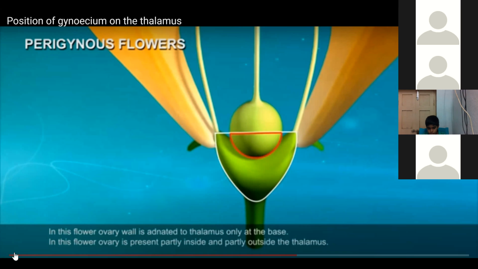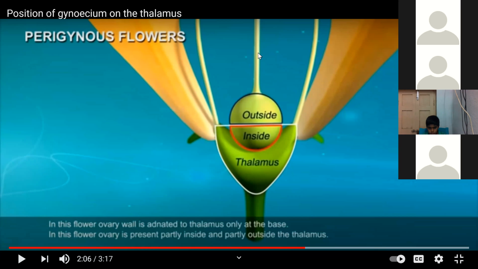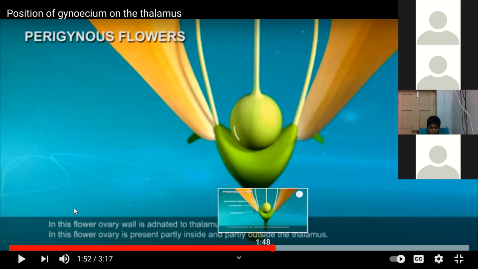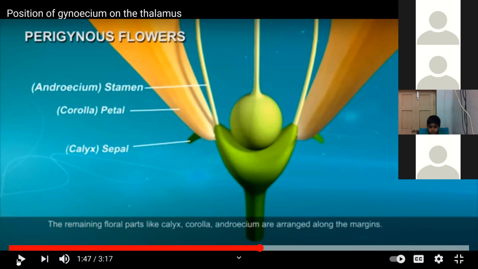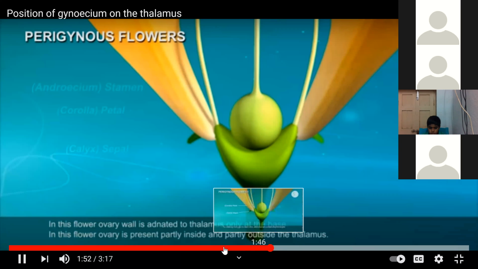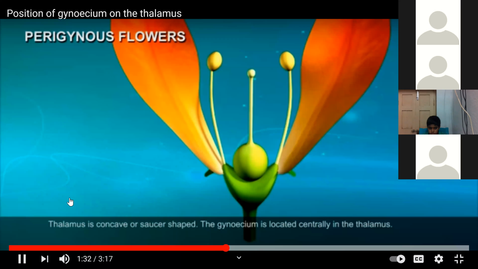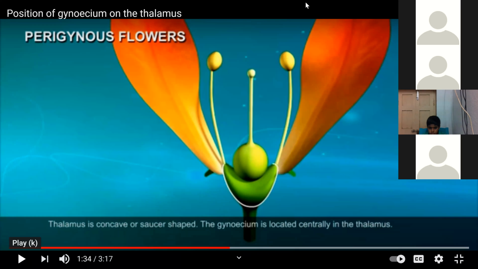Just a second, I'll mute this video and try to explain it to you. Here you can see the flower. The parts are arranged along the margins. In this flower, the thalamus is concave or saucer-shaped. Yes, children, so if you see this flower,